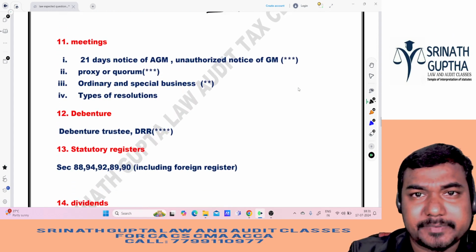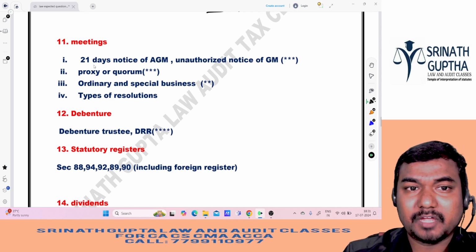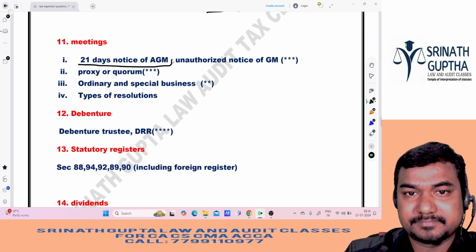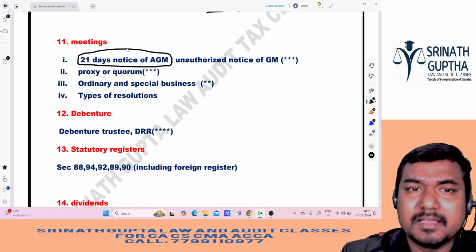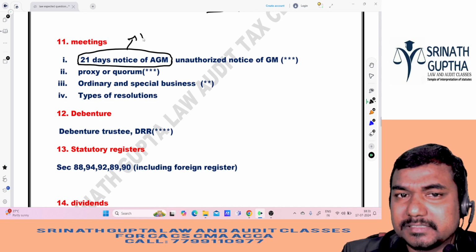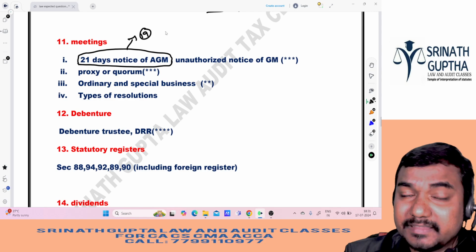And meetings, you cannot expect a question paper without a meetings question, especially the effect of not giving 21 clear days notice. Effect of not giving 21 clear days notice, he will ask. If you count the number of days, in most cases the number of days will come to 19 only. So that question he will ask in the exam also.